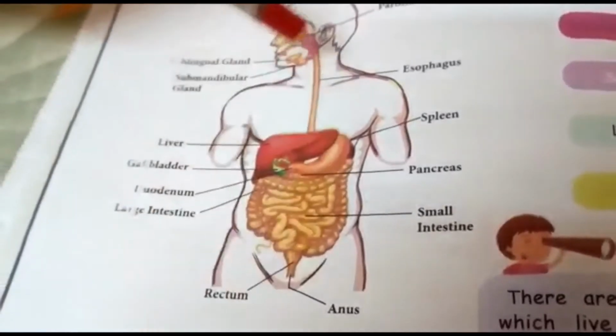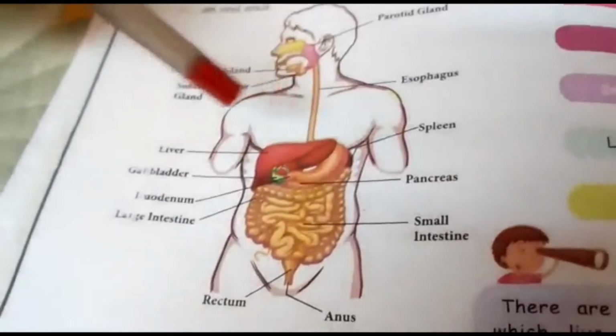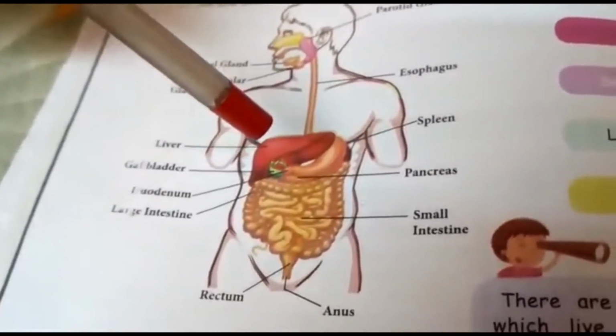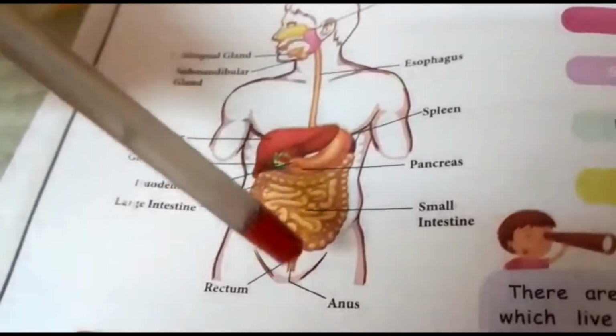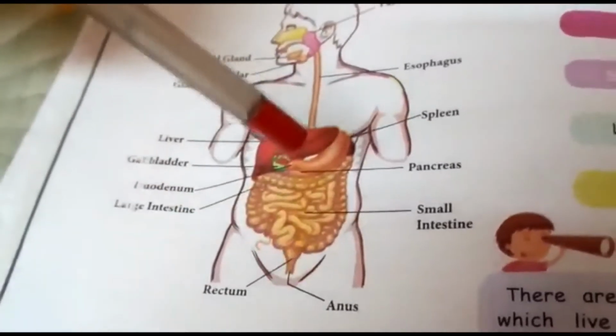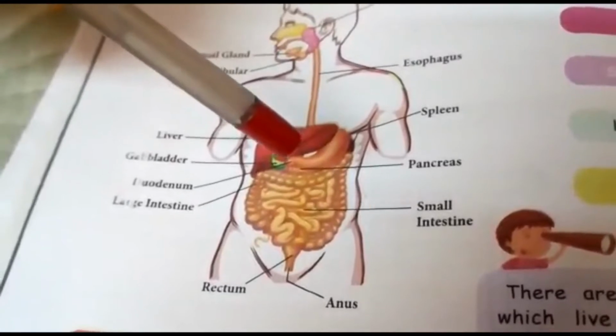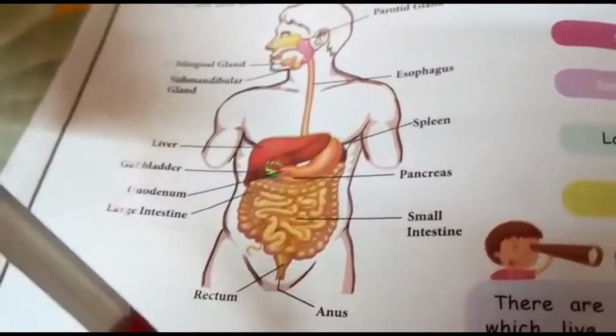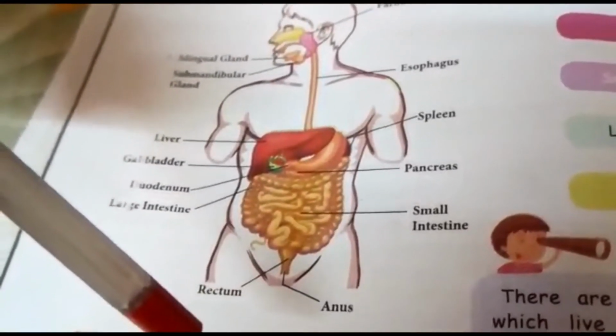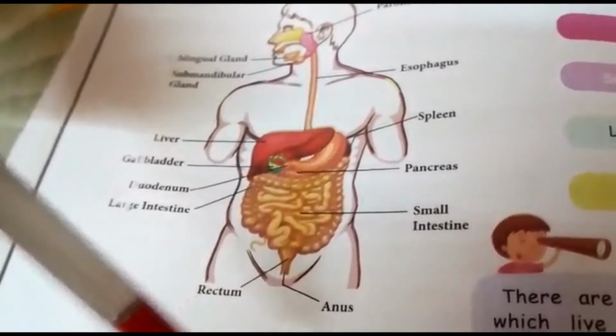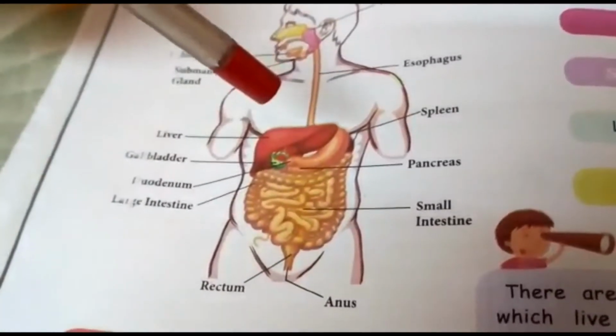It is about 6 to 9 meters long and consists of many specialized divisions. They are mouth, buccal cavity, pharynx, esophagus, stomach, small intestine, large intestine and anus.